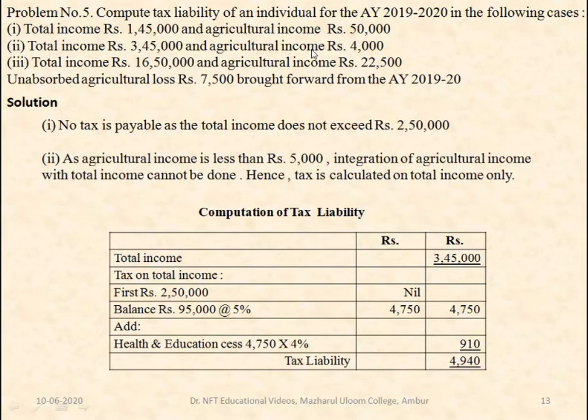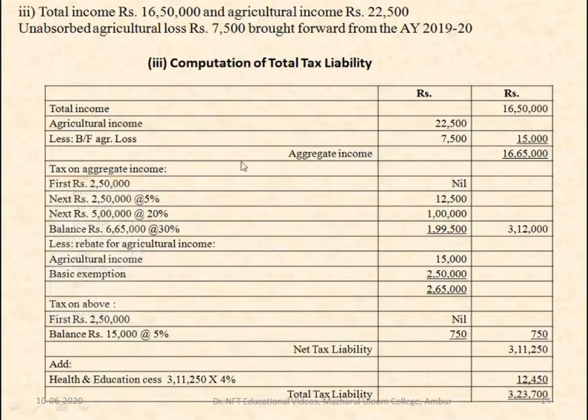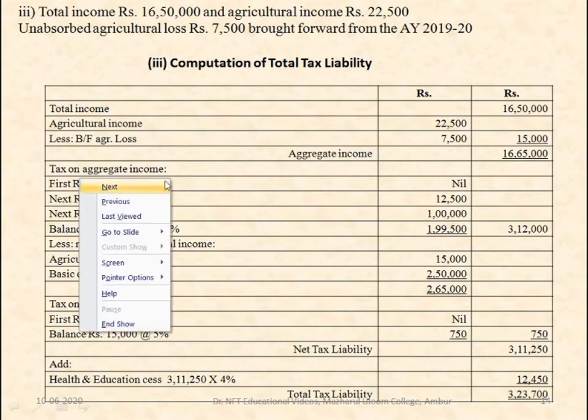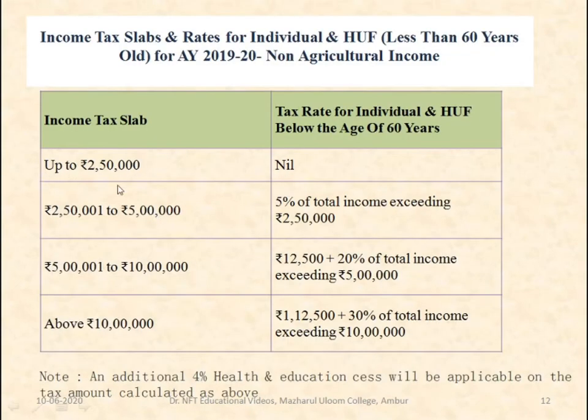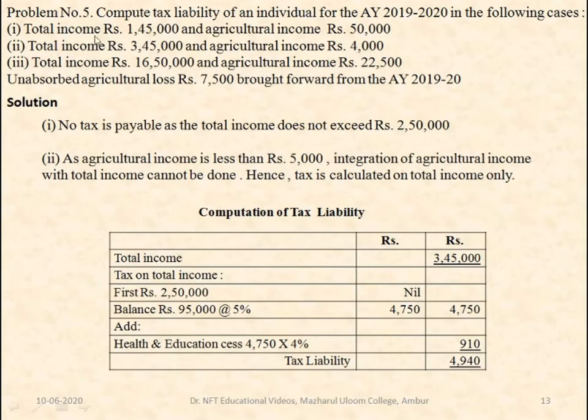In that case, no tax is payable as it is less than, let me show you, up to 2,50,000, the tax of an individual is nil. So here the total income earned is 1,45,000. So no tax is payable on the total income as it does not exceed rupees 2,50,000.